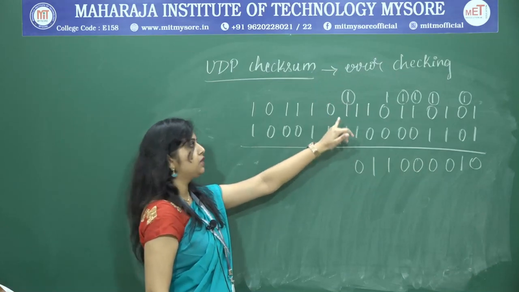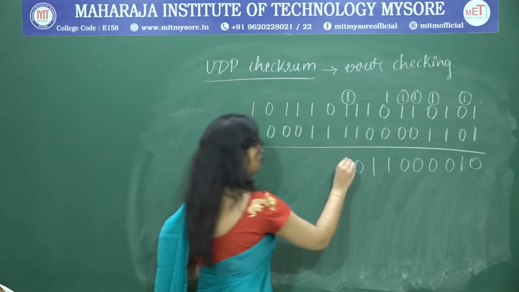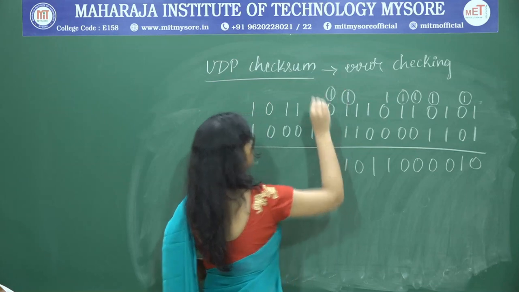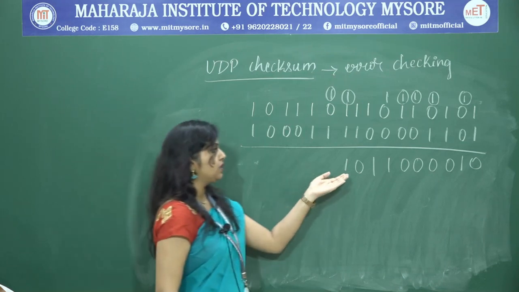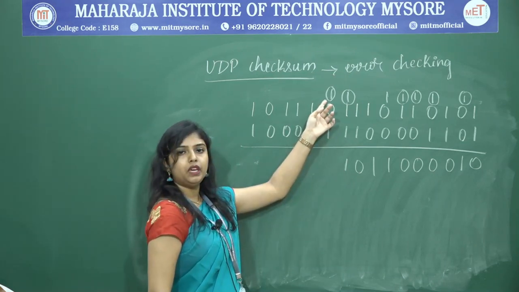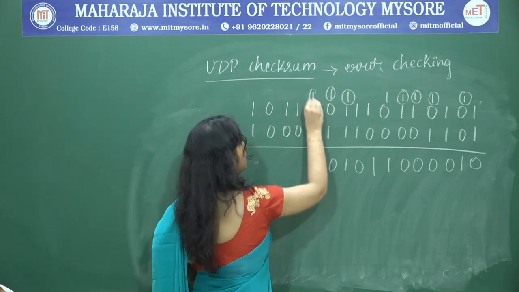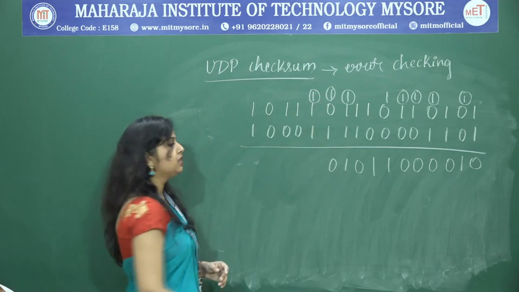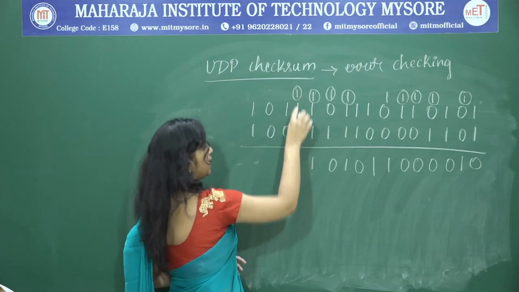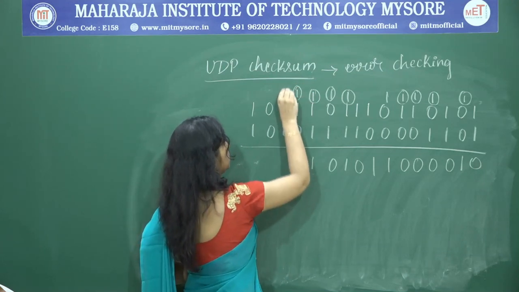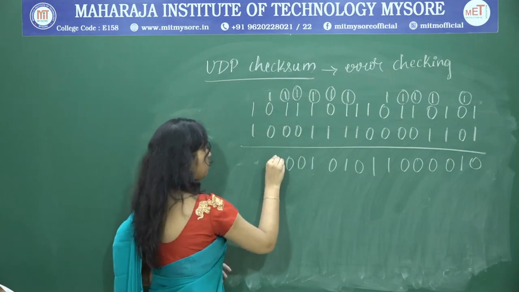Now, we have 3 ones, that means 1 plus 1 plus 1. When we encounter this, we have to make sum also as 1, carry also 1. When we encounter 3 ones, 1 plus 1 plus 1, sum will also be 1, carry will also be 1. Again here 1 plus 1 sum 0 carry 1, again we have encountered 3 ones, that means sum is also 1, carry is also 1, 1 plus 1 0 carry 1, 1 plus 1 0 carry 1, here 1 plus 0 1.